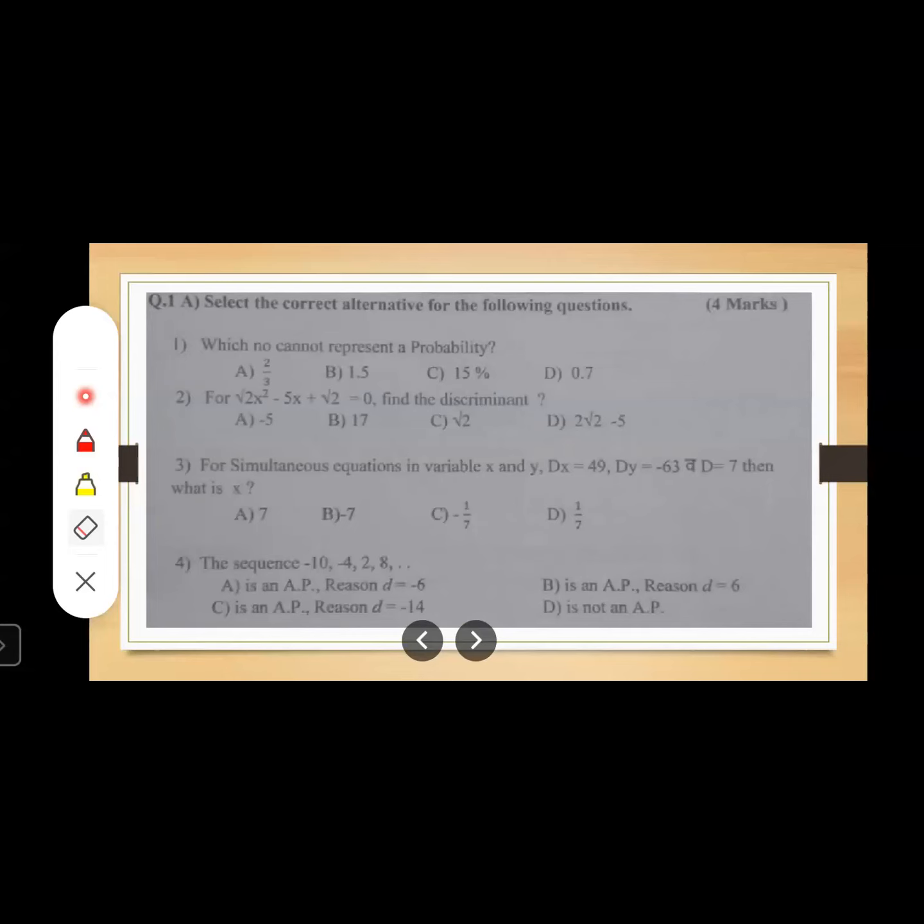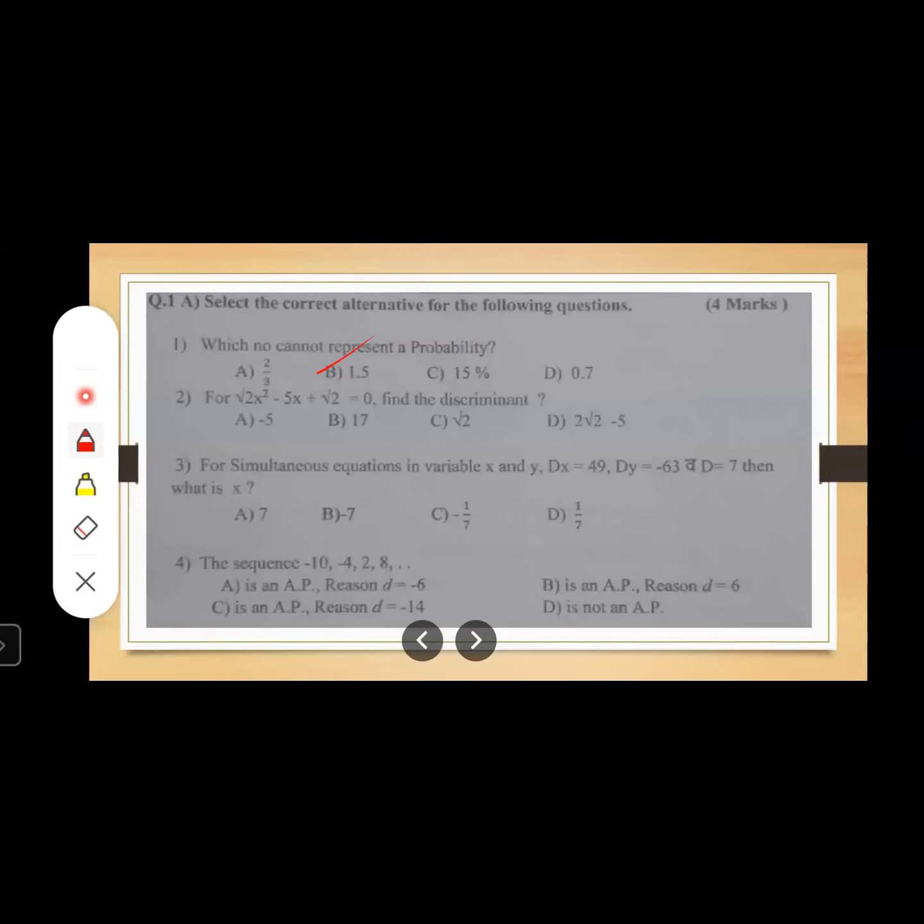Question number 1, which number cannot represent a probability? See students, which number cannot represent a probability? Here the option will be the second option. But what is the reason? See, the probability of any event is from 0 to 1 or from 0% to 100%. That's why the correct option is B.